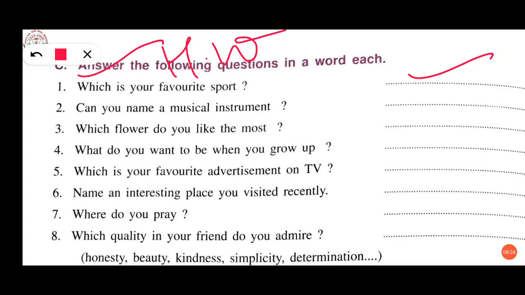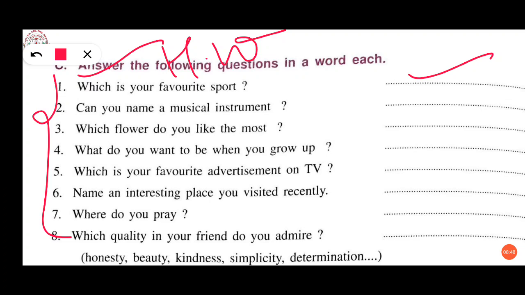So first one, you can only answer this, which is your favorite sport, and everything is based on your interest only. Can you name a musical instrument? You have to write here the name of the musical instrument like guitar, trumpet, drum, whatever you want. Which flower do you like the most?